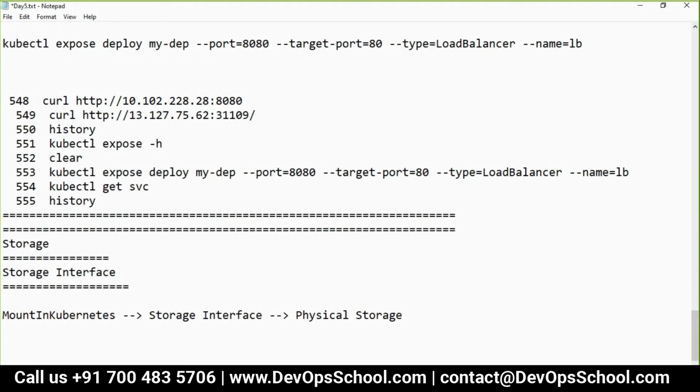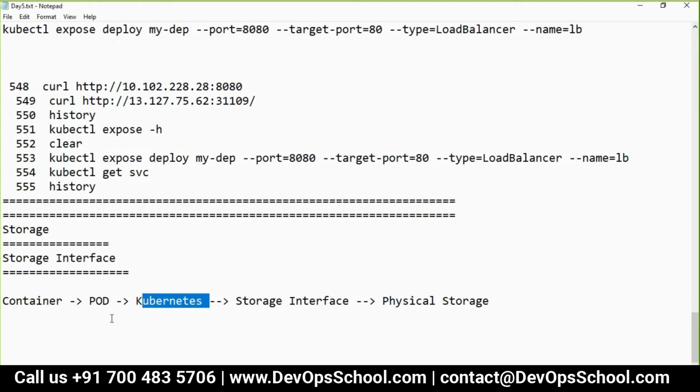The container can use only the storage which is mounted at the pod level. And the pod gets the storage assigned from Kubernetes.